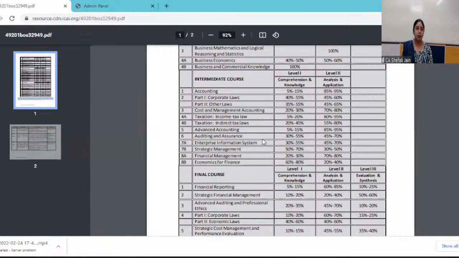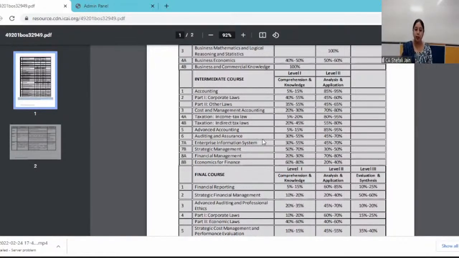You can be asked whether a particular taxpayer is eligible for the composition scheme. So you need to know the provisions of the composition scheme: what is his turnover, what type of activity he is doing, whether he is a manufacturer or primarily a service provider, and along with that he is doing some manufacturing activity. But for that you should be thorough with the composition provisions, then only you will be able to apply them.